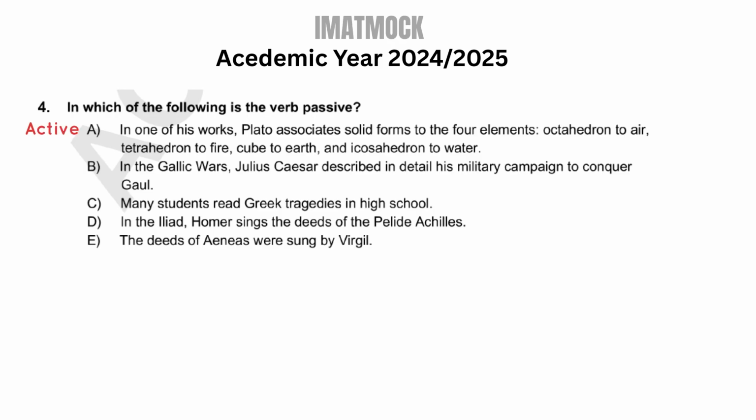Option B. In the Gallic Wars, Julius Caesar described in detail his military campaign to conquer Gaul. Basically, Julius Caesar described his military campaign. Again, Caesar performs the action, so it's active.